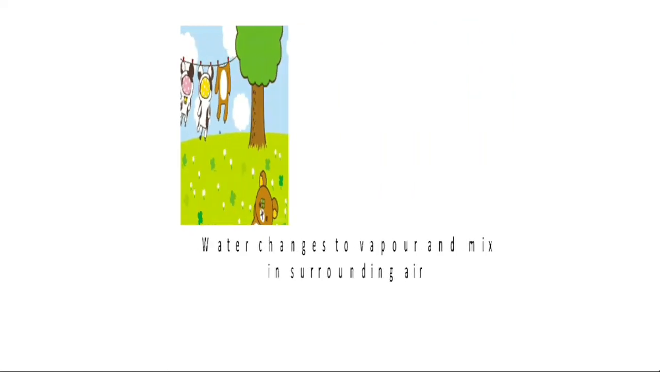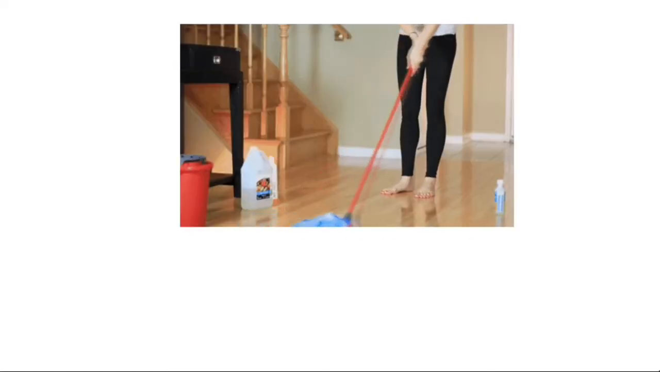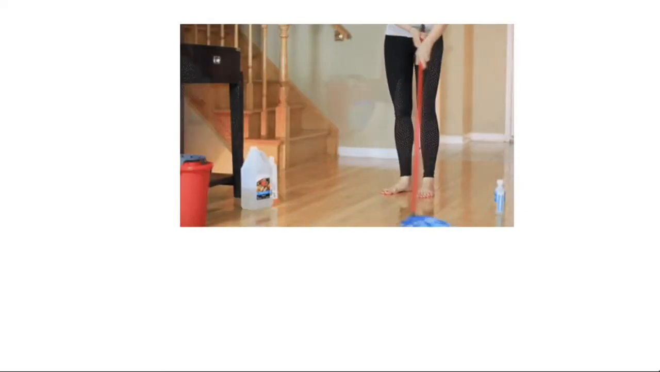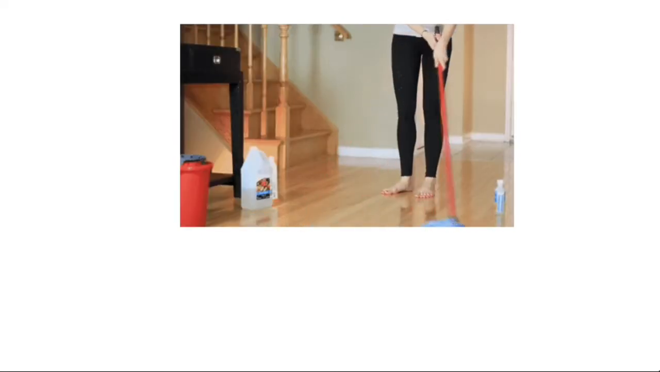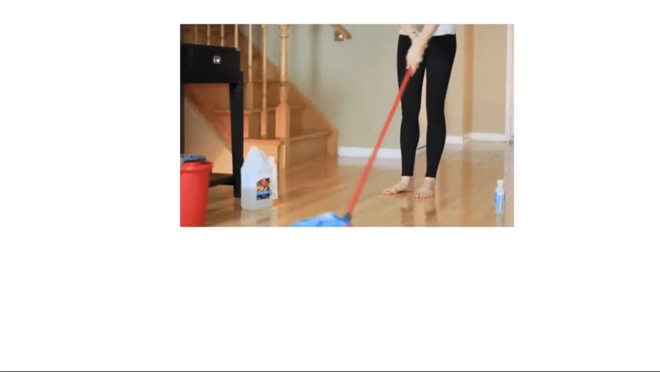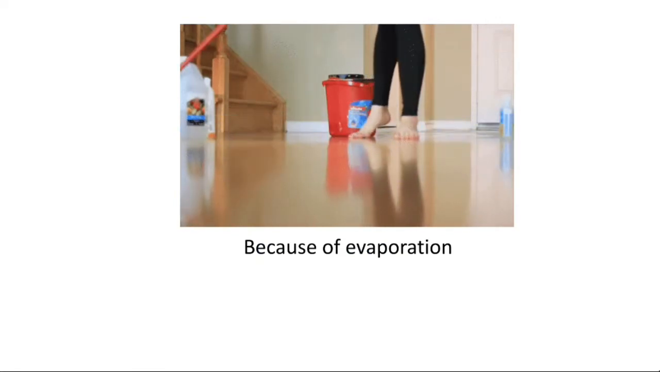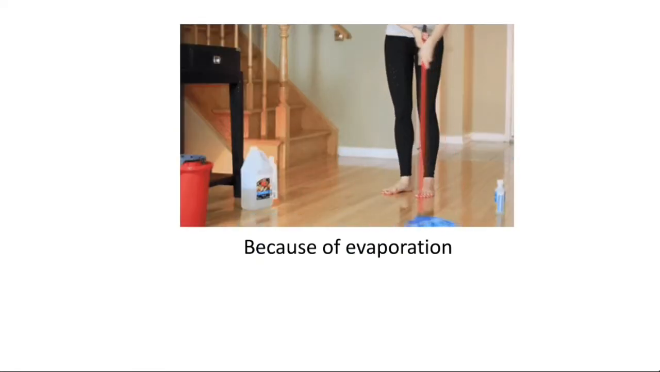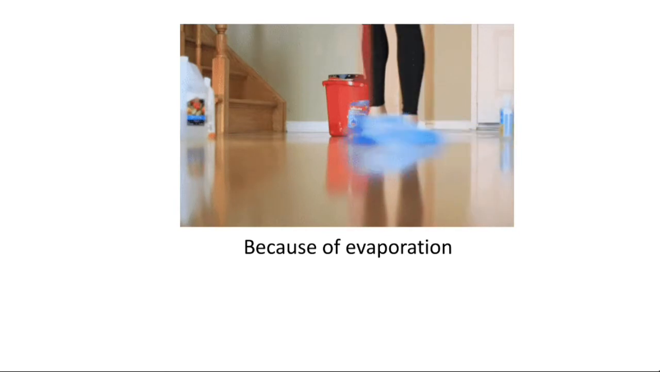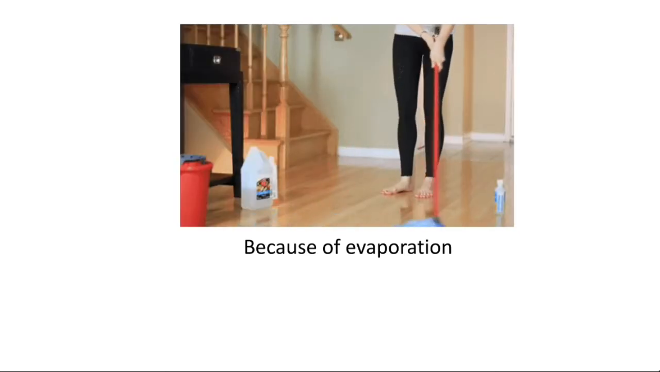Similarly, when the floor of a room is washed with water, the water on the floor disappears within a minute and the floor becomes dry. Why does water on the floor disappear after some time? Simple, the answer is because of evaporation. So let us understand what evaporation is and how evaporation takes place by using an activity.